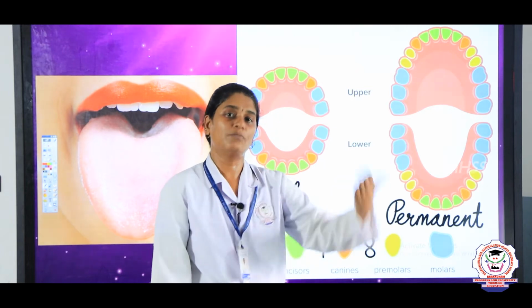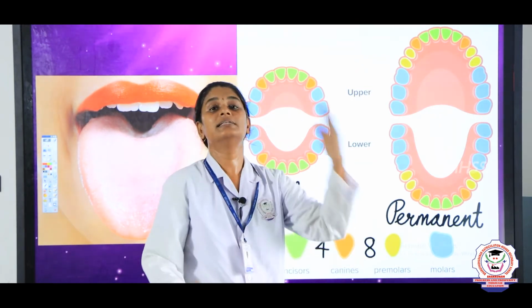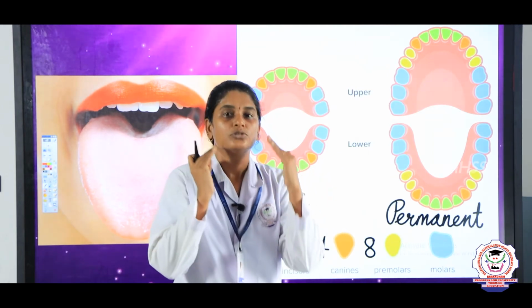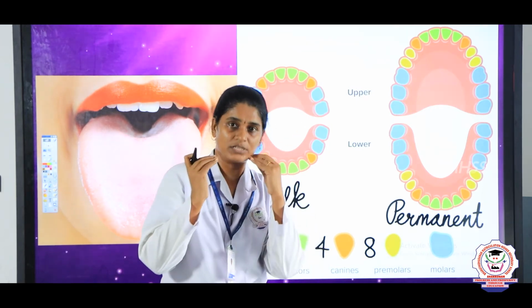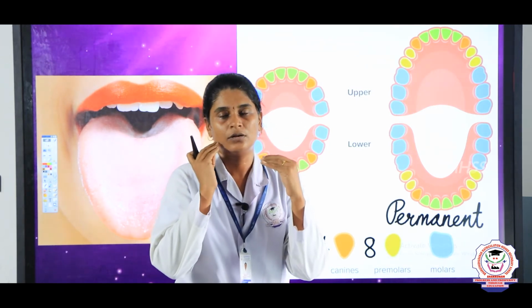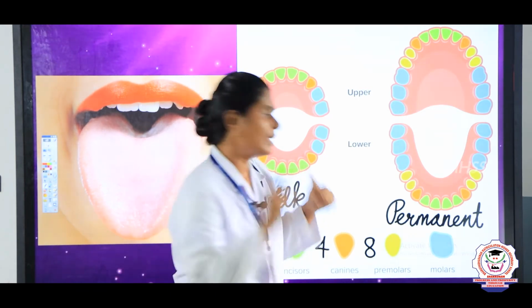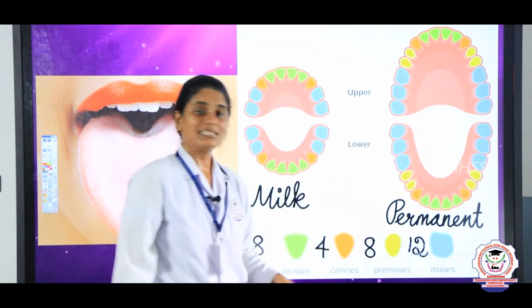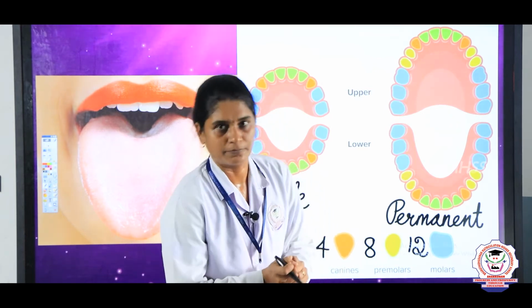Next to the premolars, you will see the molars. There are nearly 6 molars in the upper jaw and 6 molars in the lower jaw. So, 3 on the right side and 3 on the left side in the upper jaw, likewise 3 and 3 on the right and left side in the lower jaw, right. Totally there are 12 molars. These molars help in chewing and grinding the food, okay.